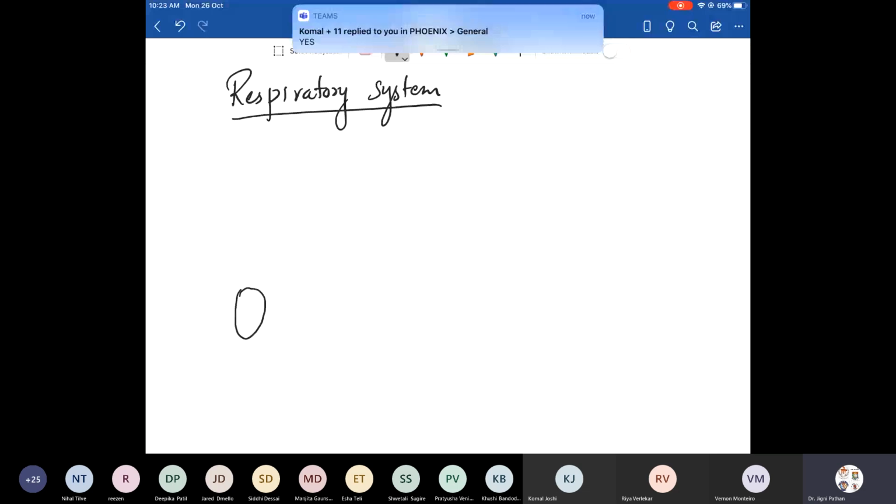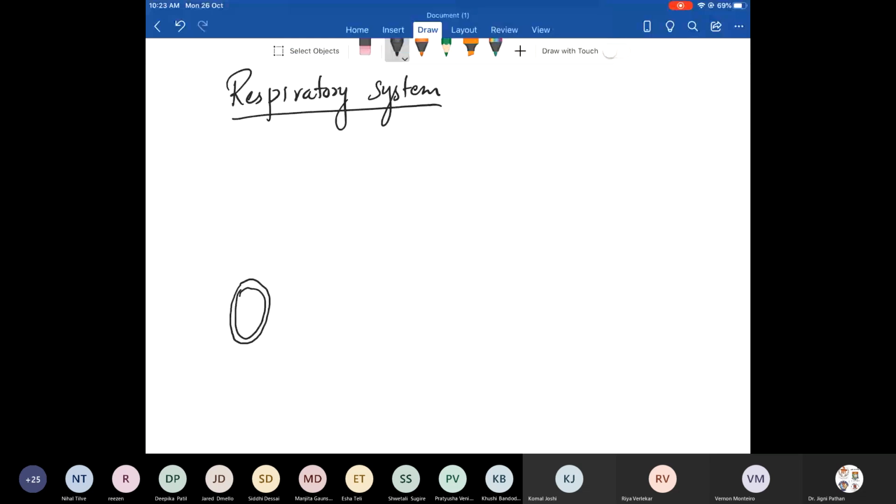Okay. Respiratory system of cockroach. The second system we'll be studying is the respiratory system of cockroach. Before we start, we draw this diagram. Let us draw this diagram and then I'll explain to you.